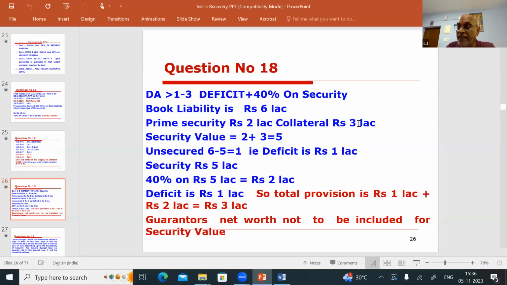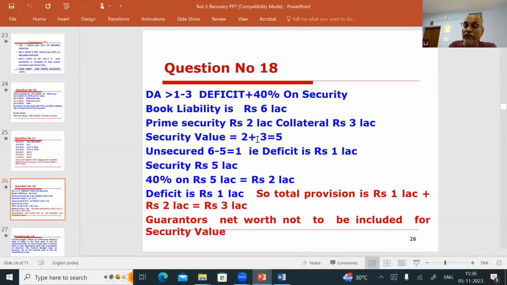So what is deficient? Deficient is nothing but liability minus the security value. Here you have two securities, and you have to take both into account. The unsecured portion is the deficient. 6 lakhs is the liability, 5 lakhs is the security value, so 1 lakh is the deficient. Okay, you calculated the deficient. So provisioning for DA more than 1 up to 3 is deficient plus 40% on the security.